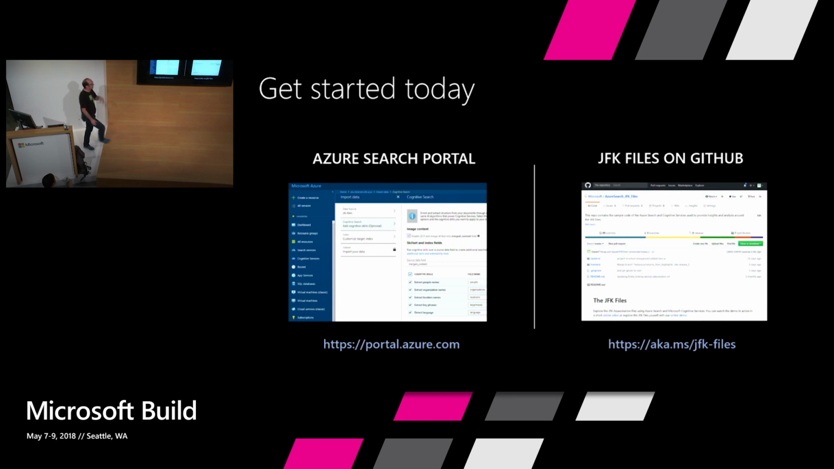If you want to see specifically about JFK, we have published everything on GitHub, all the examples, all the skills, all the pipeline, all the files even. You can go to GitHub, find the JFK files, and deploy one of these on your own, either on JFK or on your own data. Or go to the Azure portal, and as of this morning, this is out there and available, and you can provision your own cognitive search instances.